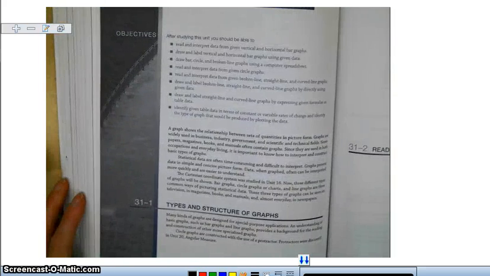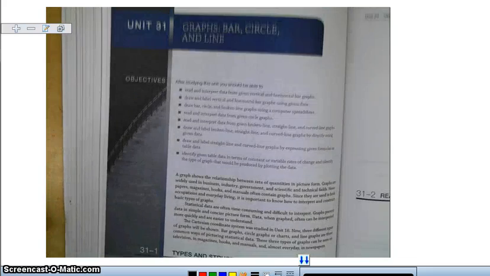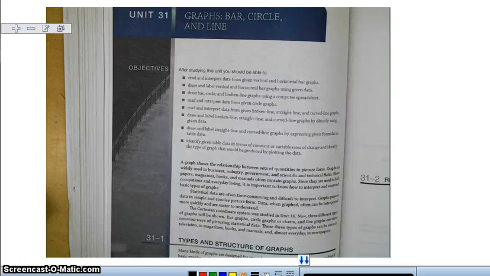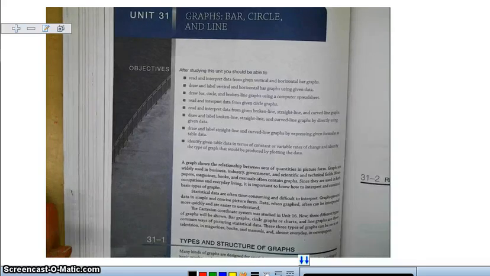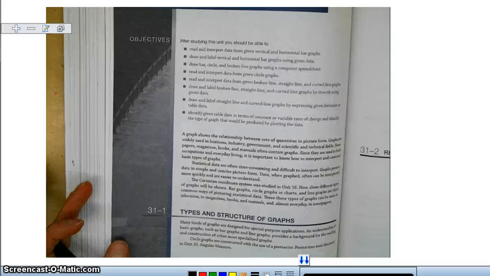All right, I'm going to make a video now on Unit 31. We'll see how much I get through. And I might add some of Unit 32 in here, but Unit 31 is all about bar, circle, and line graphs. So we're basically just going to get started on looking at some examples of line graphs, bar graphs, and that kind of thing. And the first thing we have to be able to do is read a bar graph.